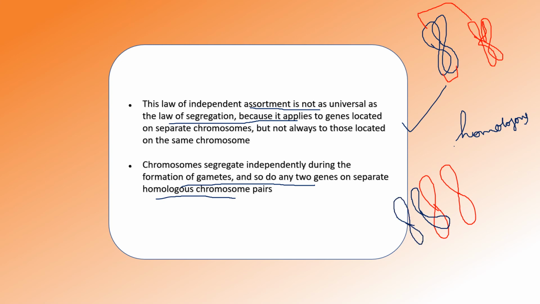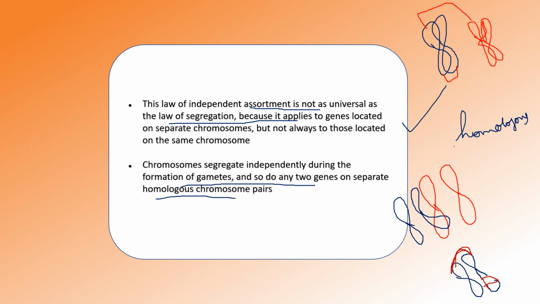So this is the process of crossing over. After crossing over, the resultant chromosome will be like this. A portion of the next chromosome is inserted in this. So now you can see that these two are not identical now.